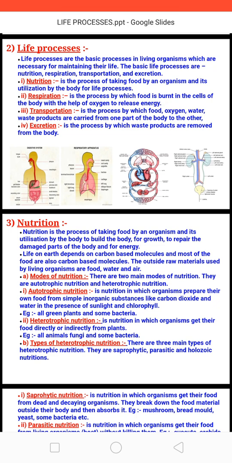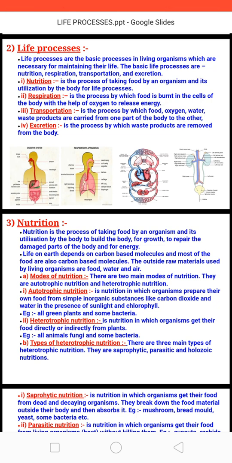Nutrition is the first one. It is the process of taking food by an organism and its utilization by the body for its life processes. Every organism does this life process to maintain its life. Second is respiration. It is the process by which food is burnt in the cells of the body with the help of oxygen to release energy. Third one is transportation. It is the process by which food, oxygen, water and waste products are carried from one part of the body to the other. Fourth one is excretion. It is the process by which waste products are removed from the body.